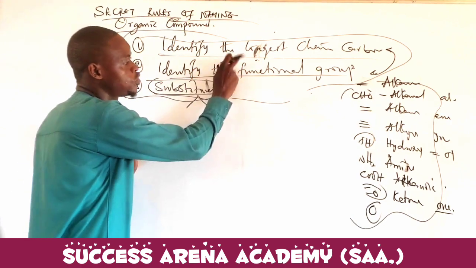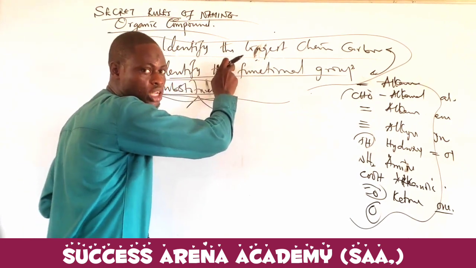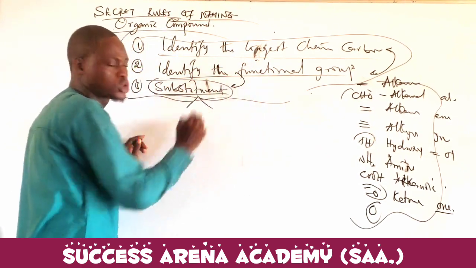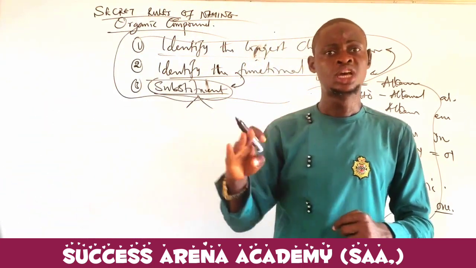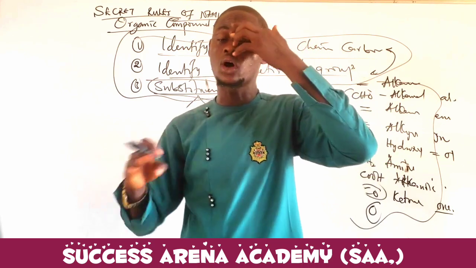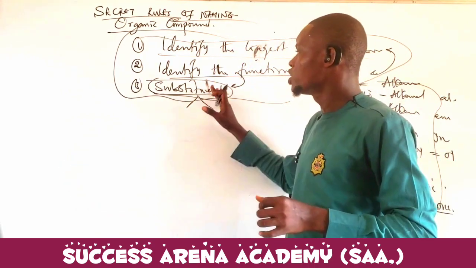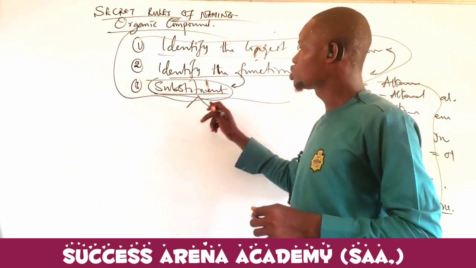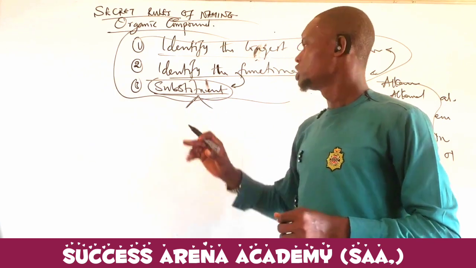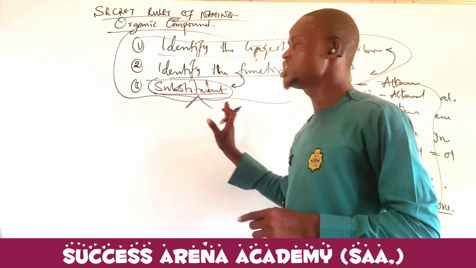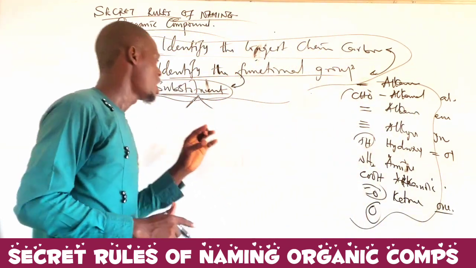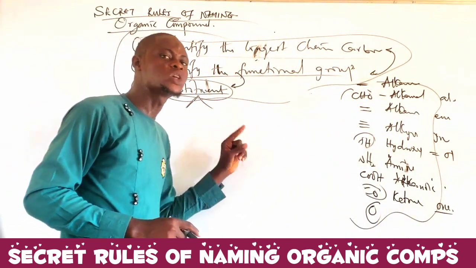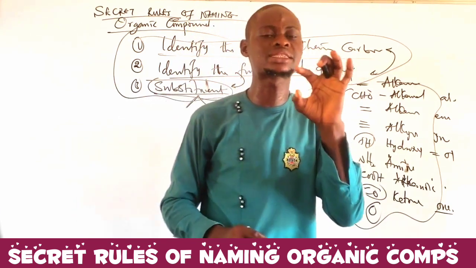If there is no functional group there, then you move on to the substituents. If you do not see any functional group, I mean, you do not see a double bond, you do not see a triple bond, or you do not see another functional group, then move on to the substituents. What are you going to do to the substituent? Don't forget that we said the substituent might be organic substituent or what? Inorganic substituent.